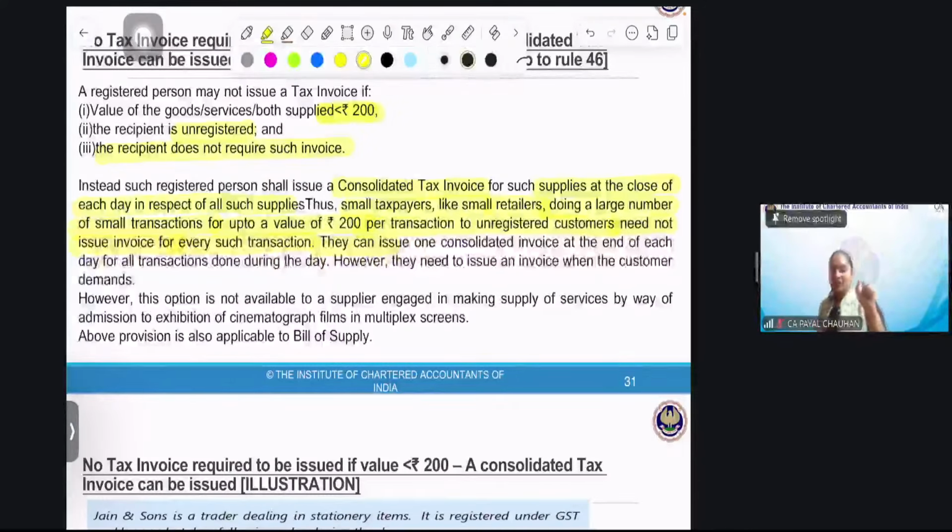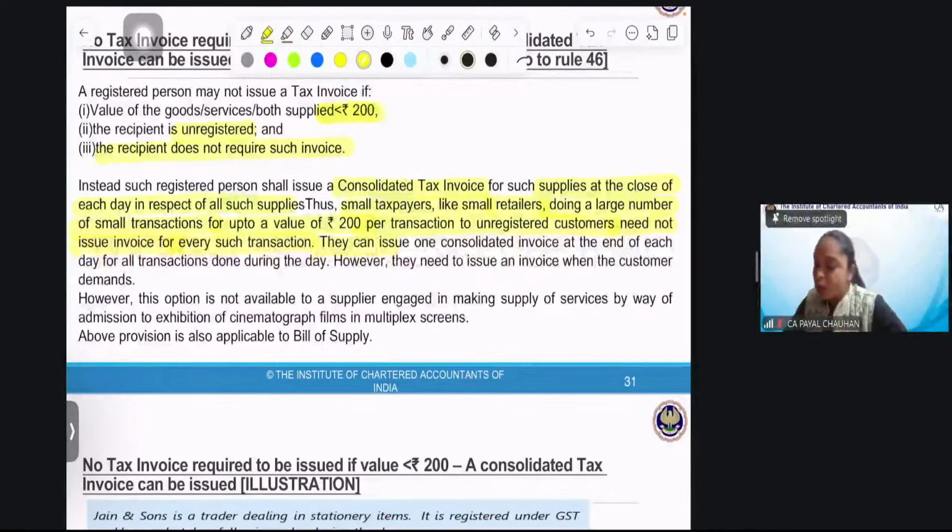I had a query from someone who asked that if it is a hardware shop, will the consolidated tax invoice be issued? Yes. In a hardware shop, somebody would be asking for a quick fix of rupees 10, or a switch, anything hardware. The same is the example of a grocery store also, right?